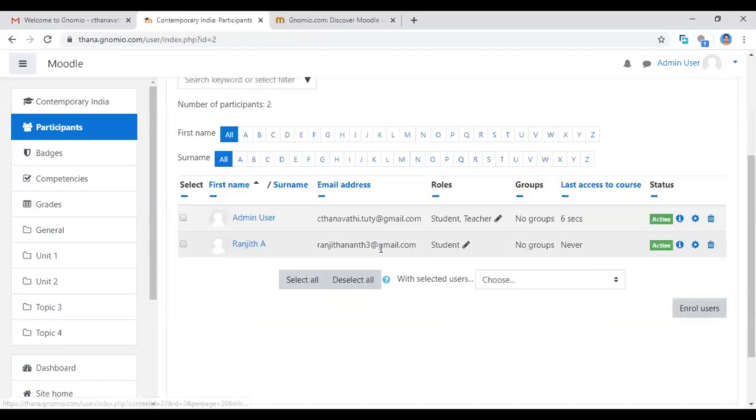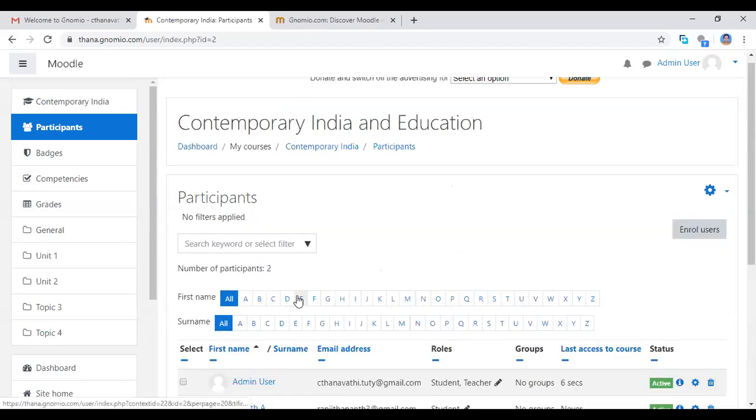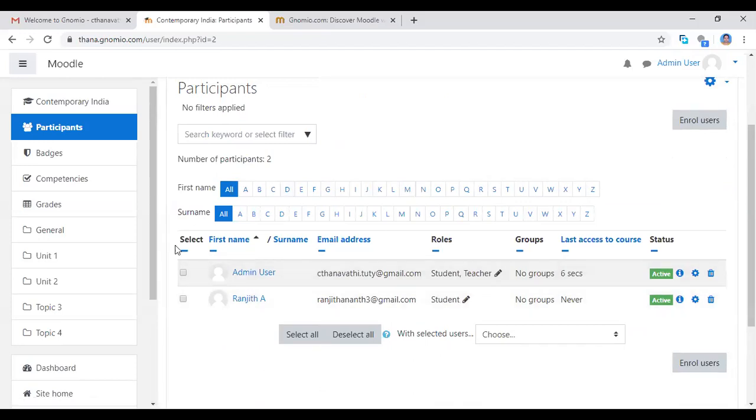So this way you are going to add the participants. This is the basic level, I'm adding one by one. If you have 300 students or 1000 students, that format will be changing. If you add all the participants into the Excel format, then you can add the whole Excel file with one click. That is for experts, and after experience you can try that format. Now I'm adding one by one manually. I am adding the users one by one. This way you can add the participants' name list here.